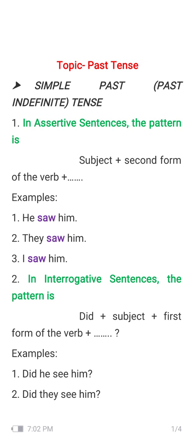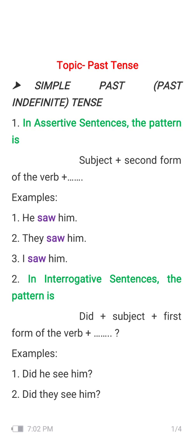Next, the second point is the pattern in interrogative sentences. As you already know, interrogative sentences are sentences in which we ask questions of somebody. Today I'll tell you how to use them in the past tense. As you see here, first of all you have to write did, as you are asking a question.